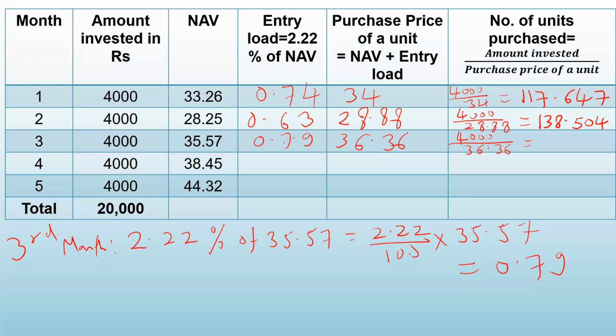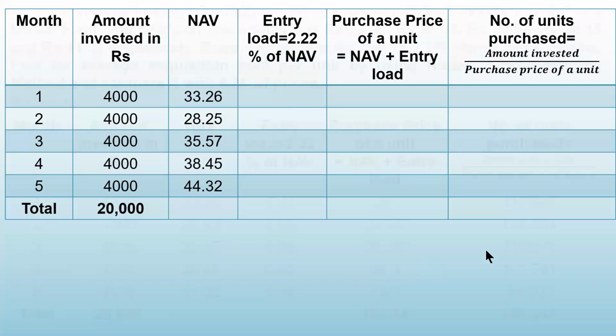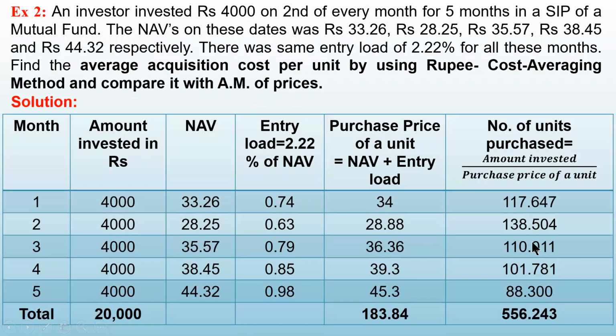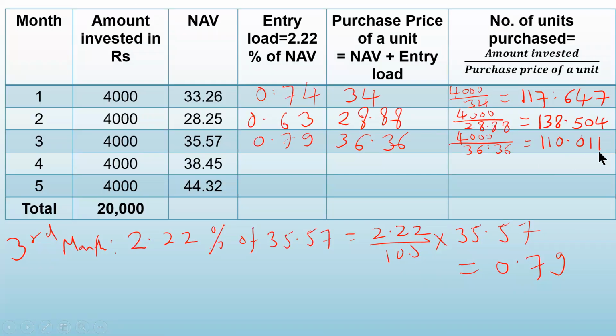So that gives you 110.011. These many units are purchased. Remember that to find the number of units, take 3 decimal places. After the decimal, 3 digits. Check the answer. Yes, 110.01. I hope you have understood. In a similar way, find out for the 4th and the 5th month.